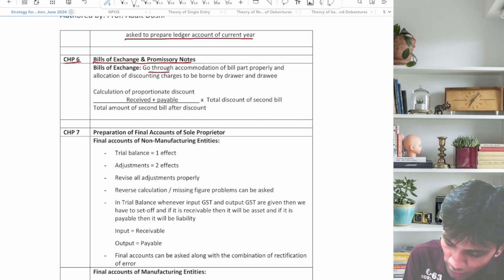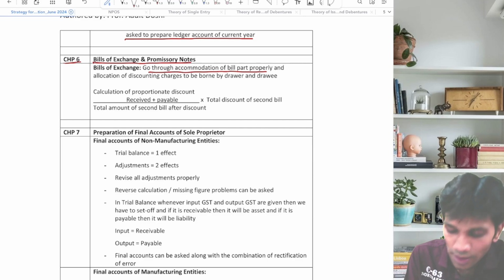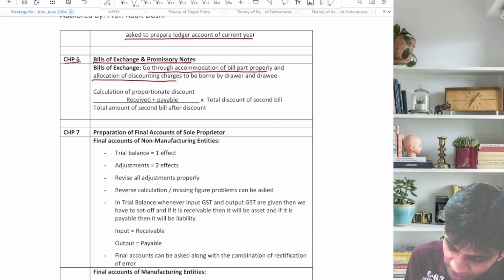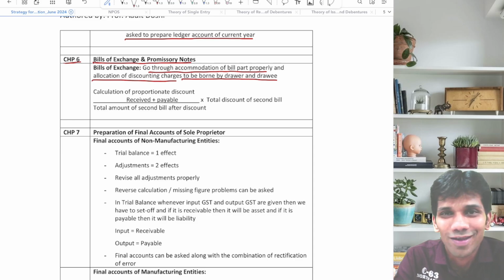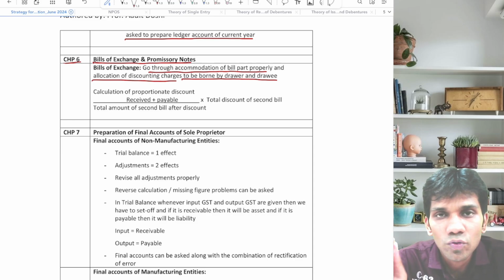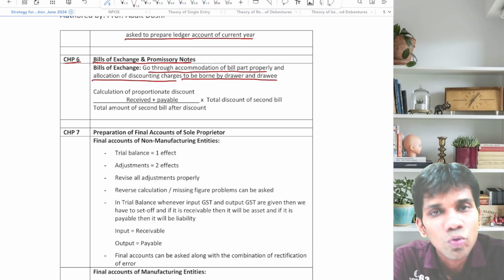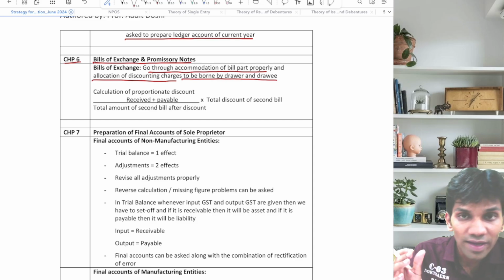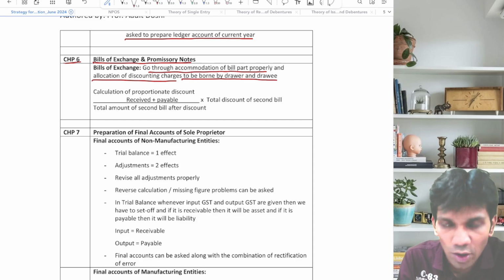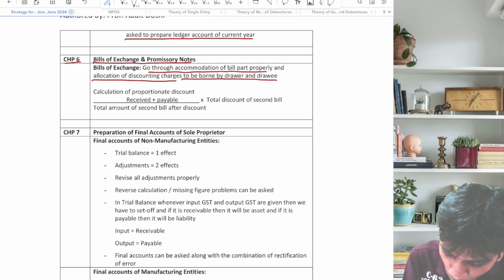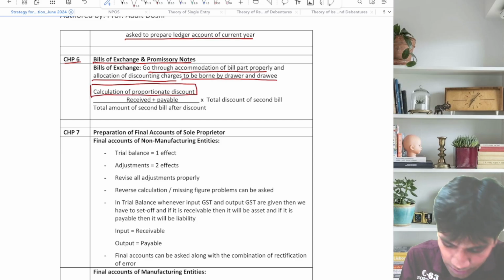Bills of exchange. Go through the accommodation of bill part properly, and the allocation of discounting charges to be borne by drawer and drawee. First of all, I request you to go through the entries thoroughly and then go to accommodation of bill. When it comes to calculation of discount or proportionate discount, I prepared one small formula that shows who will bear how much discounting charges.